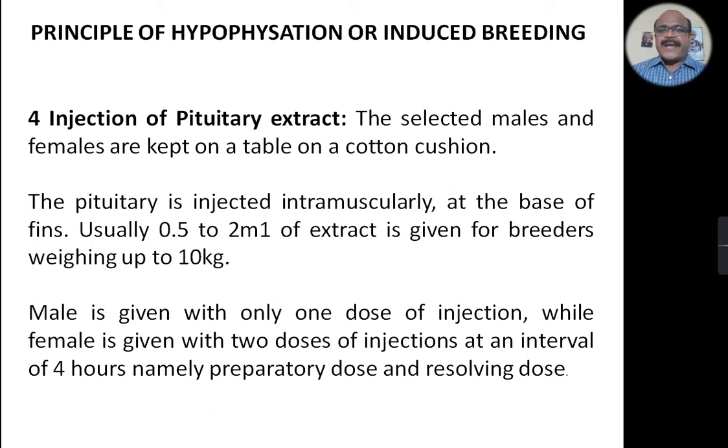The selected males and females are kept on a table on a cotton cushion. Then the pituitary extract is injected intramuscularly at the base of fins. Usually 0.5 to 2 ml of extract is given for breeders weighing up to 10 kg.